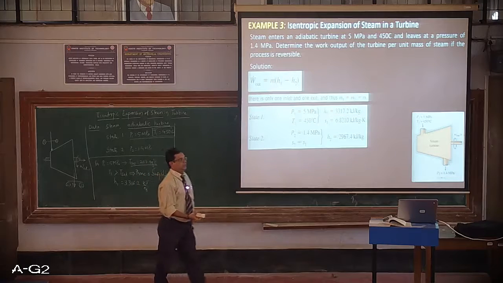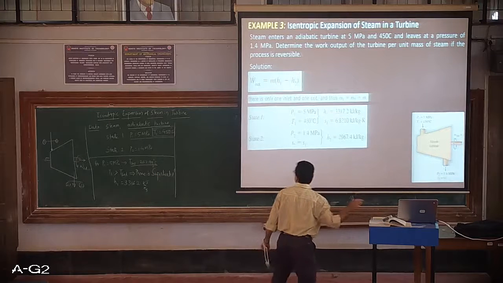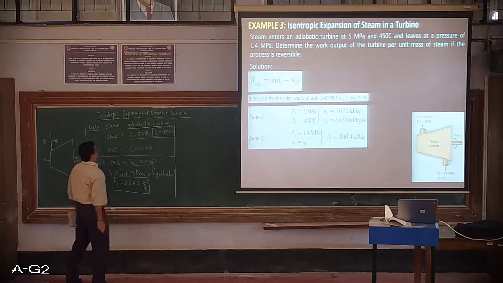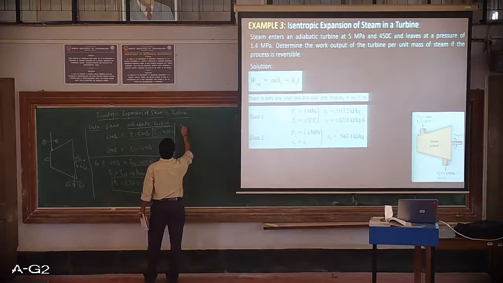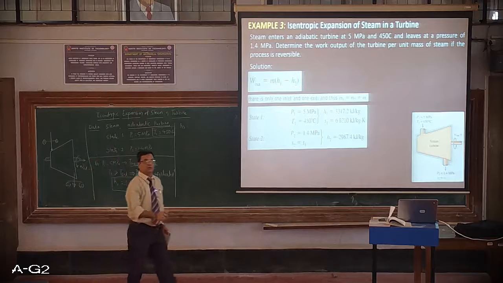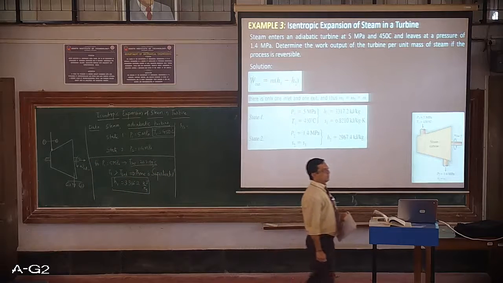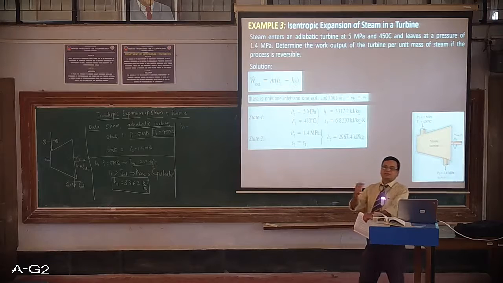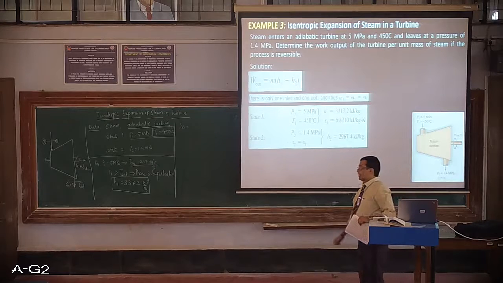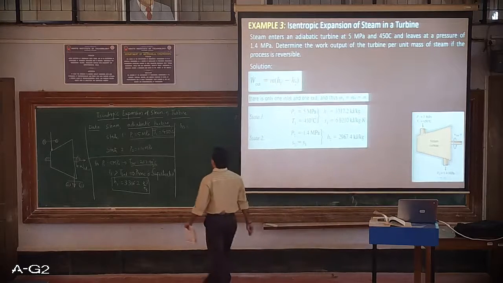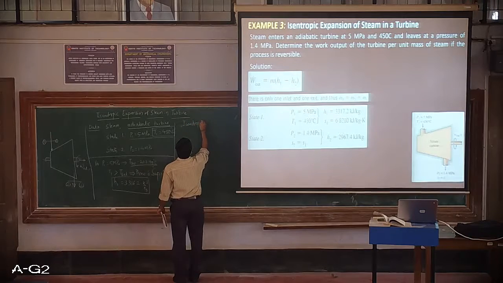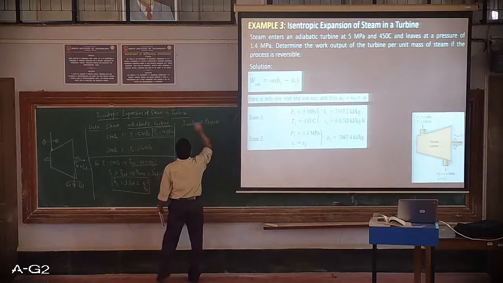how to get H2. Now here the question is to find the value of H2, since H1 is known. To find the value of H2, we require two properties at state 2, but we have only one, that is pressure, which is 1.4 megapascal. But since in the statement it is given that it is a reversible adiabatic expansion, the meaning of this reversible adiabatic expansion is nothing but an isentropic process. So this we need to understand.